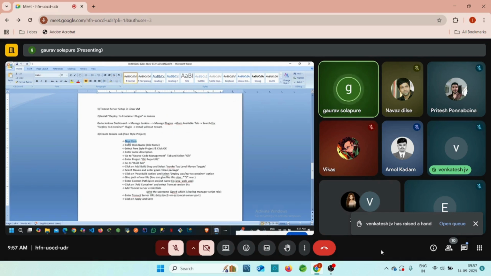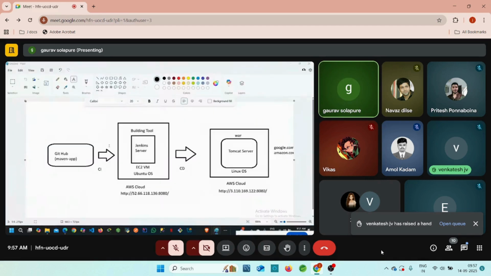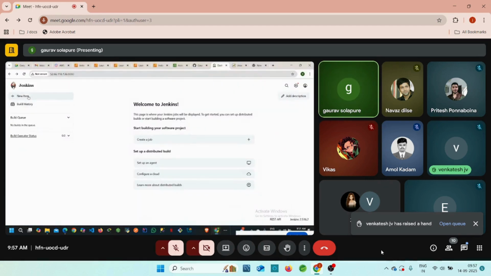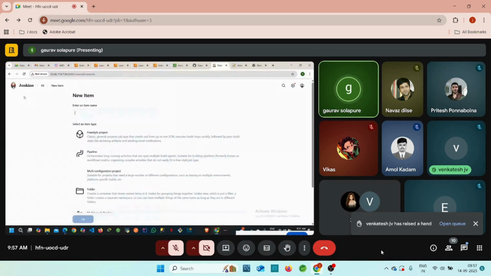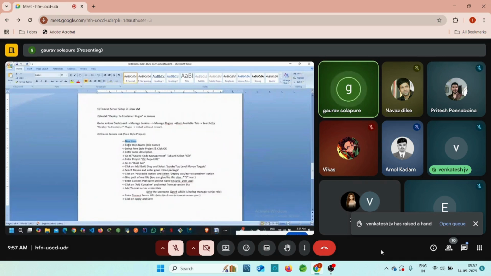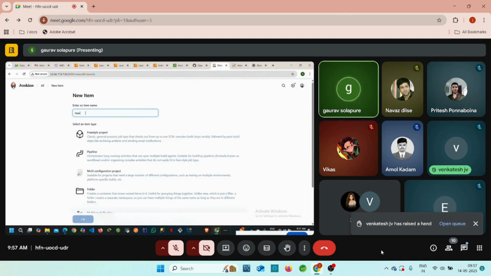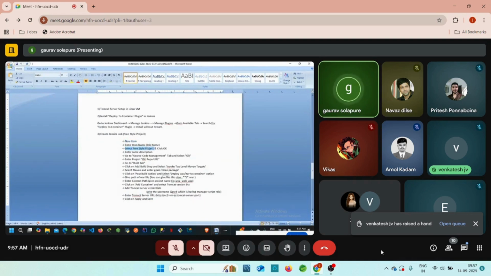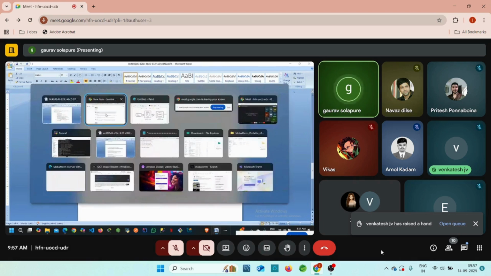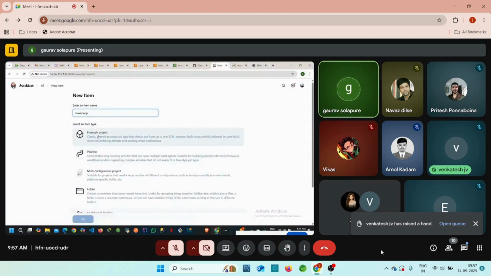For that, we need to click on new item. Where is the new item? Go to the Jenkins. Yes, here is the new item. Just click on the new item, right? Enter the item name, the job name. What application are we trying to deploy, guys? The Maven application. So we can write here Maven app, right? Then select freestyle project and click OK. Where is the freestyle? Yes, this is our first one, freestyle. Just click on this freestyle project and click on OK, right?